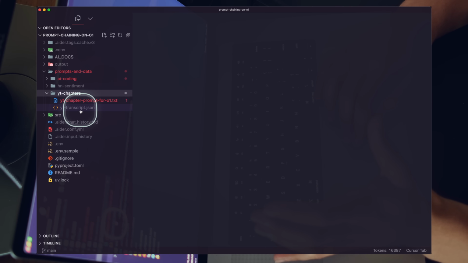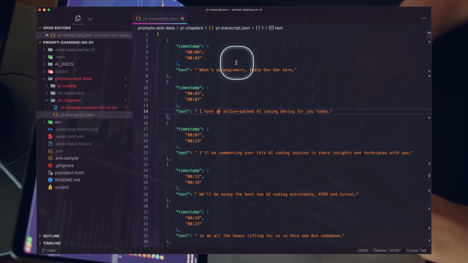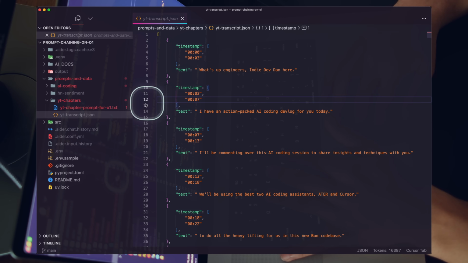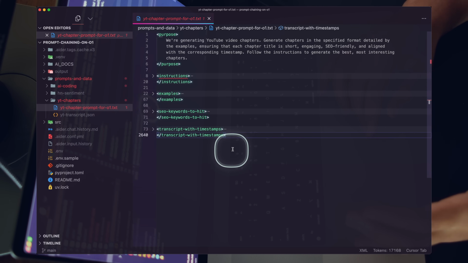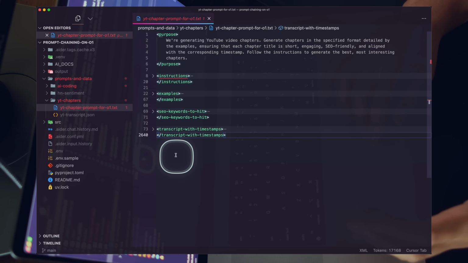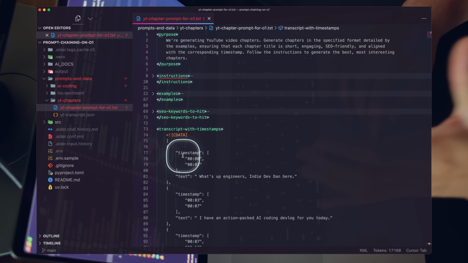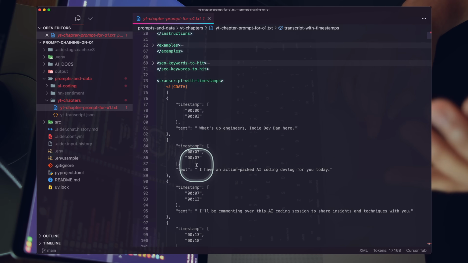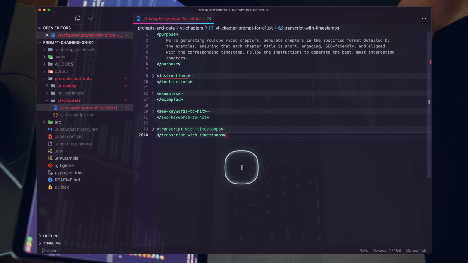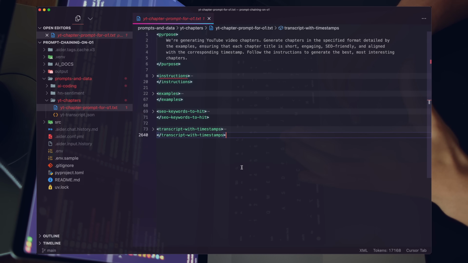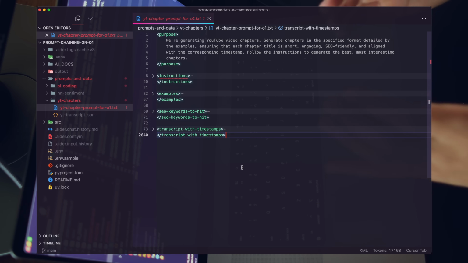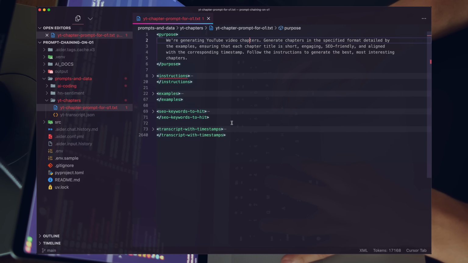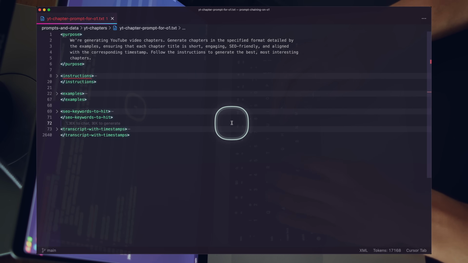So I have the transcript for that YouTube video right here, and it looks like this, right? I also have a prompt here that generates the YouTube chapters based on the transcription with a timestamp. So you can see here, I have the entire transcript pasted here, and this is a block in this prompt. So this is a great use case for LLMs, but this is also a use case where LLMs typically fall short. So let's go ahead and use a tool from one of my favorite engineers, Simonw.